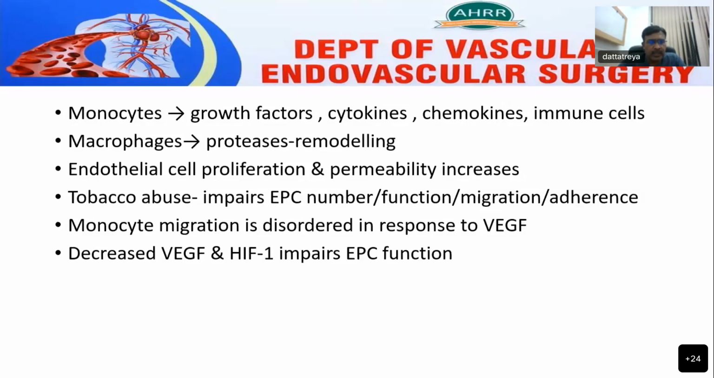Tobacco use hampers the collateral development in the form of impairment in endothelial proliferative cell number, function, migration, and adherence. The monocyte migration is also affected by continued smoking, which is due to disordered response to vascular endothelial growth factor. Further, tobacco abuse causes decreased vascular endothelial growth factor and hypoxia inducible factor 1, which impairs the endothelial progenitor cell function, which is negatively affecting the collateral development.